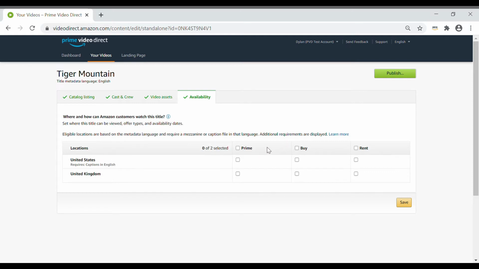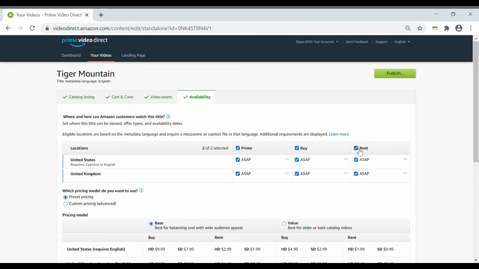Here you can see the different offer types available for your title. Choosing Prime is a great way to increase exposure, as it allows anyone with a Prime membership to view your title for free. If you select this offer type, you're paid out based on our customer engagement ranking. See our customer engagement ranking support page for more information. You can select multiple offer types for a single title.